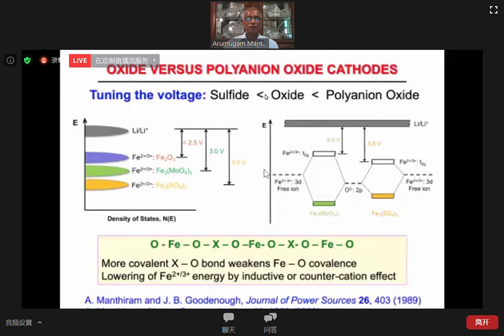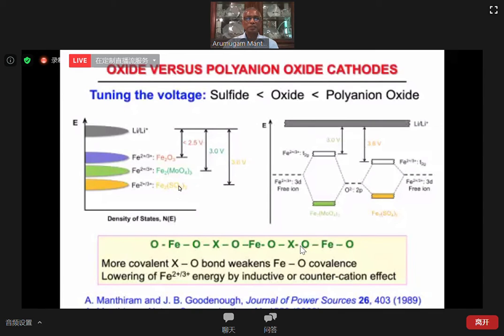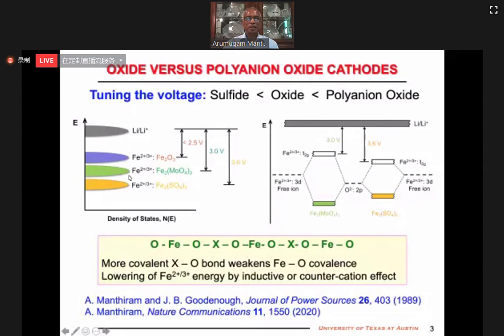Now when you go from a simple oxide like Fe2O3 to a polyanion oxide such as iron sulfate or phosphate or even silicates, you can increase the voltage even further, because in these examples the FeO6 octahedra share corners with the XO4 tetrahedra, that is sulfate or molybdate or phosphate. So that means the oxygen is competing with both iron on one side and the X on the other side.